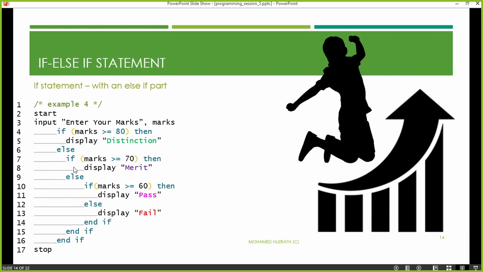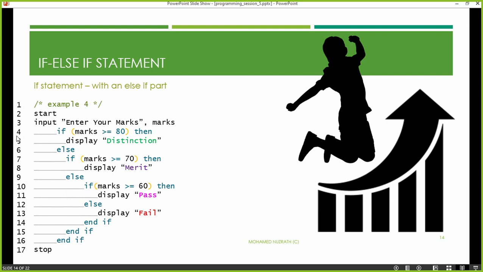What are we doing? If marks is greater than or equal to 70, that is the criteria for merit. It should be 70 or above. If that is true, we go to line number 8, which says display merit. This is also syntax that you're learning in pseudocode. If your marks is 75, the earlier part was not done, line number 8 is done, then the else part will be skipped. Again the program will stop.